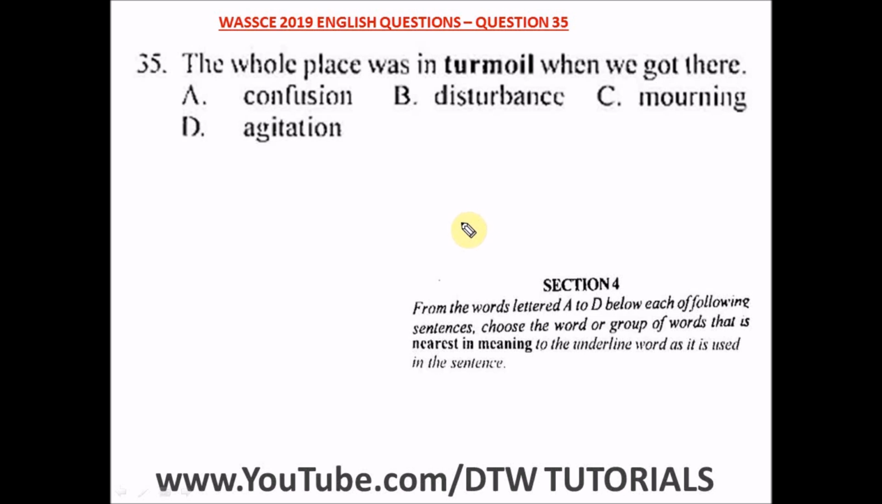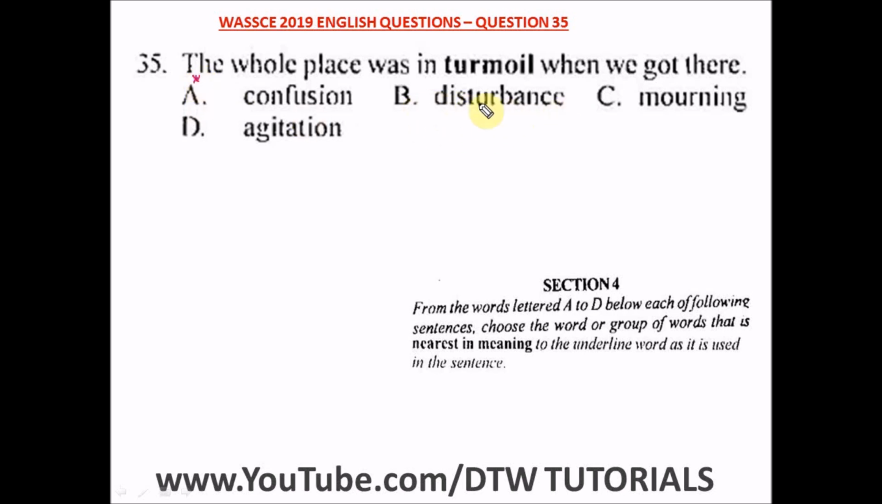Question 35 of the WASSCE 2019 English past question. That's a WAEC English exam. It says the whole place was in turmoil when we got there. Okay, turmoil. What does it mean? It means in confusion, in turbulence. That's the meaning of turmoil. It was in confusion, in turbulence. So when we got there, A says confusion. This is the best bet. This is my best bet here.